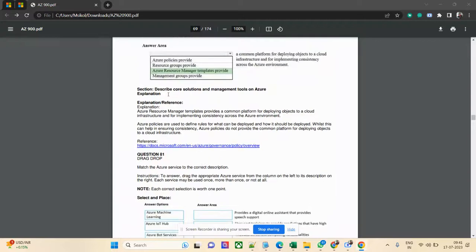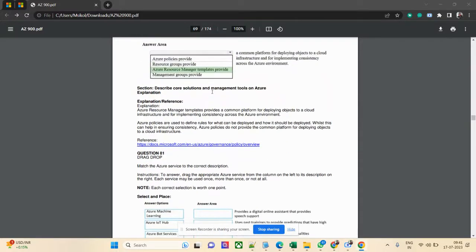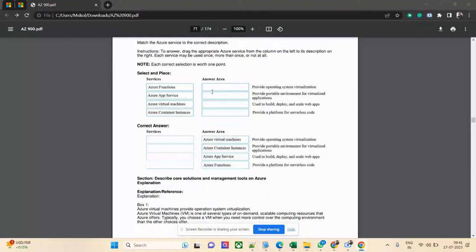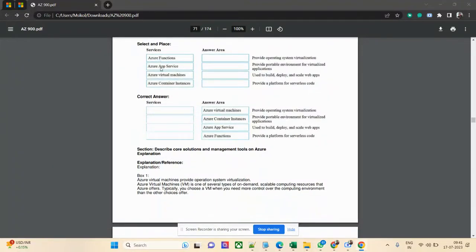This is also a good question. Azure Resource Manager templates provide a way to use the same template to create resources in multiple locations or regions. Then there are Azure Functions, Azure App Service, Azure Virtual Machine, Azure Container Instance. Where they are applicable, you need to know.